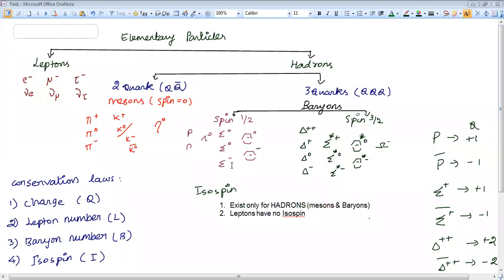If sigma minus is there, you have to take minus 1. If sigma minus bar is there, then it indicates it is an antiparticle, so you have to reverse the sign. That is the simple idea.